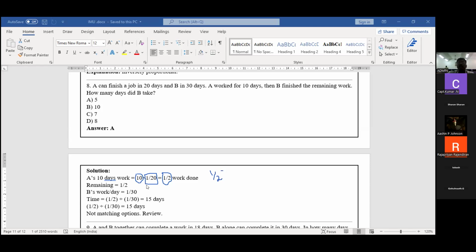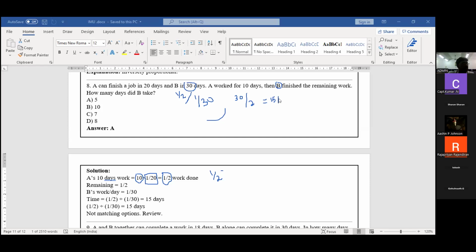So now you check B's capacity. B can finish the work in 30 days, so one day's work is 1/30, right? The remaining work is 1/2, right? Now, the inverse of this: 30 divided by 2 will come, so 15 days are required to complete the work.